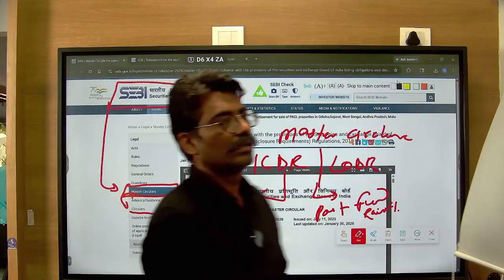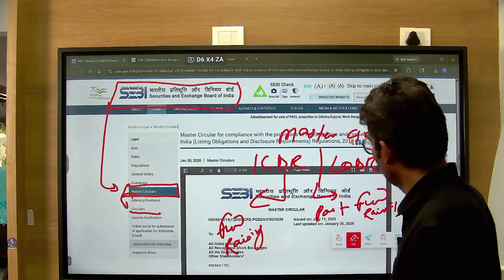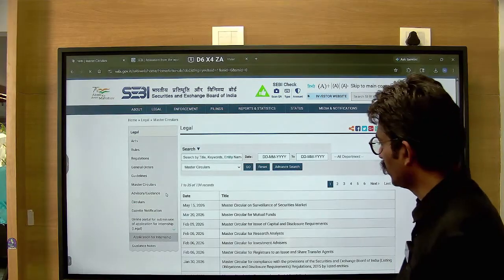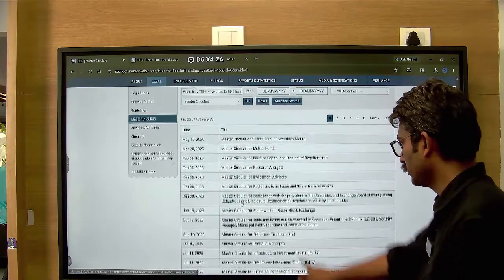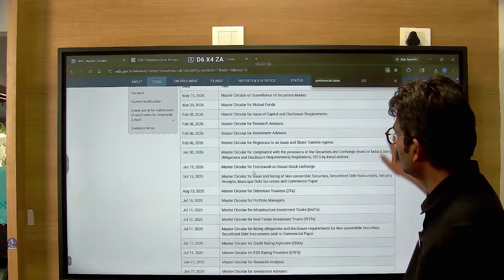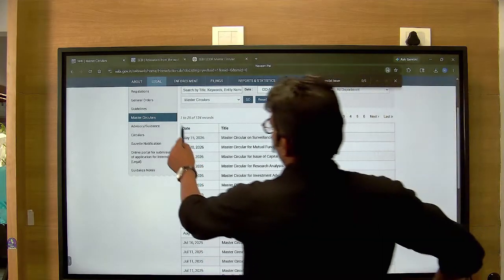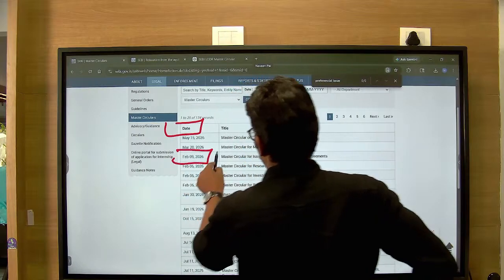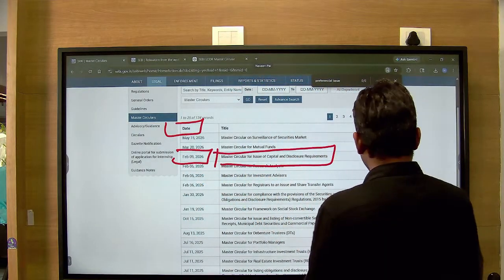Let's show to our people who are online. Can you just show? So there are various... Just go to ICDR. Go to the ICDR here, right here. Hey, just give me the control. Hold on. Naveen, wait. So this is the date. This is the master circular price. Okay.